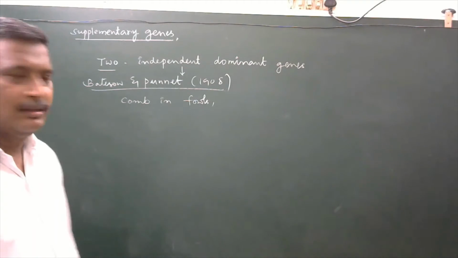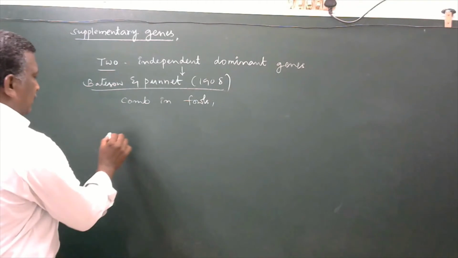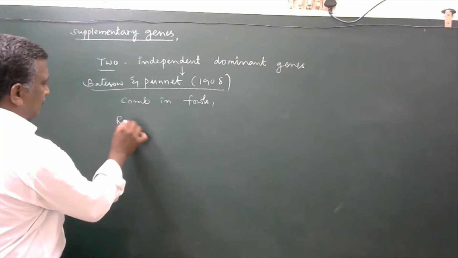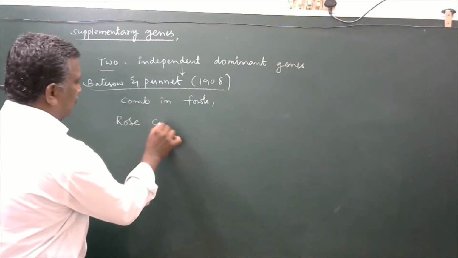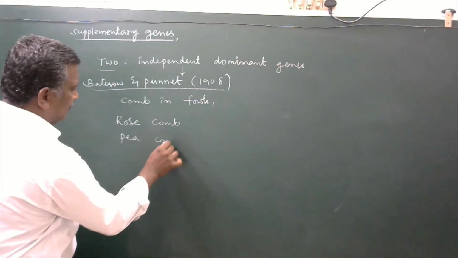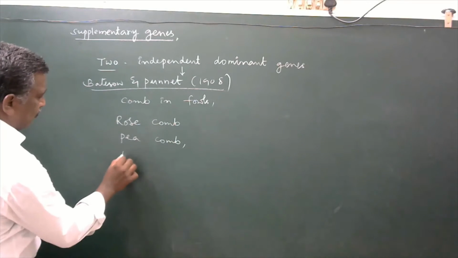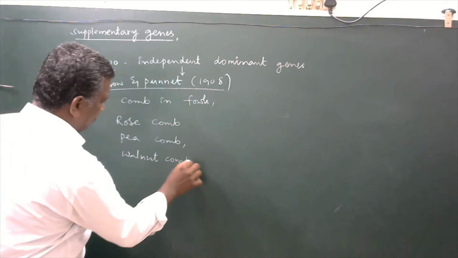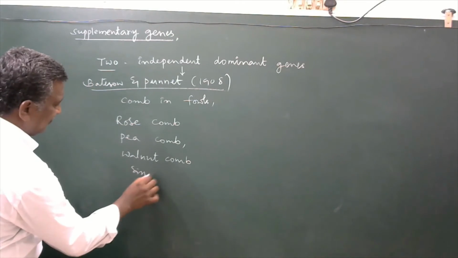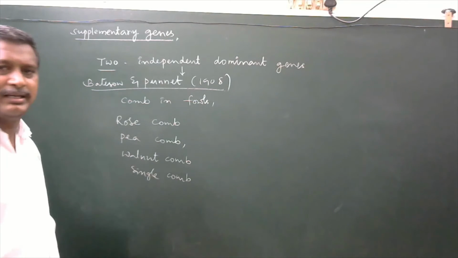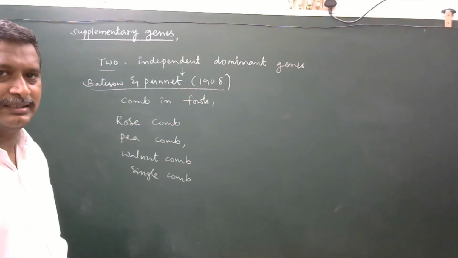Okay, here there are rose comb, pea comb, walnut comb, single comb. So there are four varieties of combs seen in poultry.